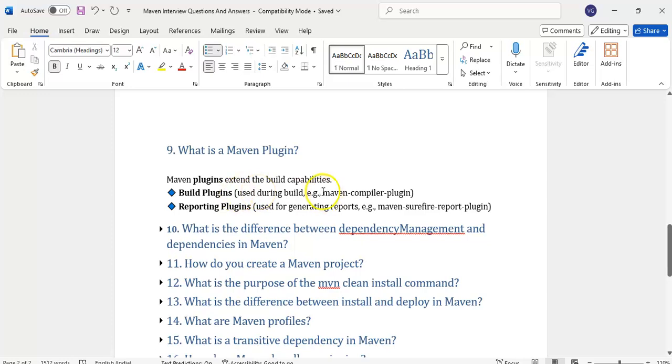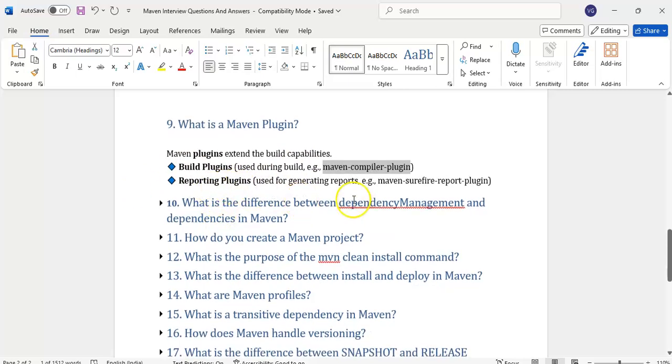Build plugin, for example the compiler plugin. If I want to make sure my project is using Java 17, Java 8, or Java 21, then we will go for the compiler plugin, and we can make sure which version of Java my project should use. Report plugin: if we add the report plugin, it will generate the report, for example the Maven Surefire report plugin. Plugins are used to provide additional capabilities to our project.